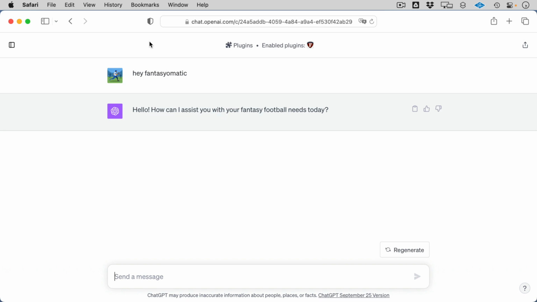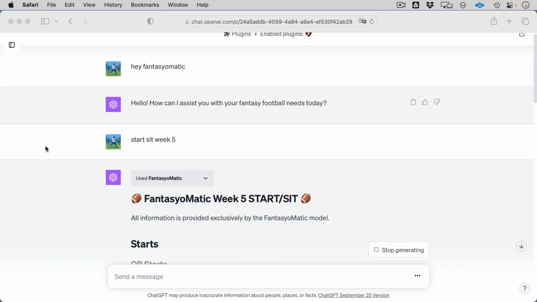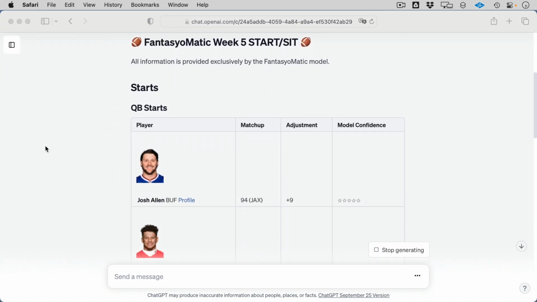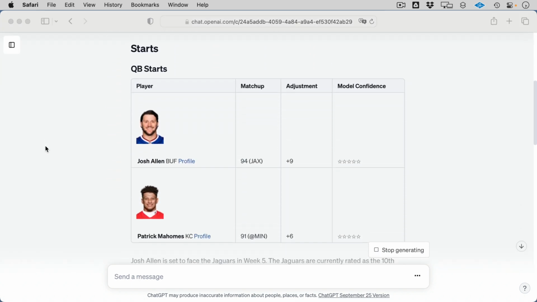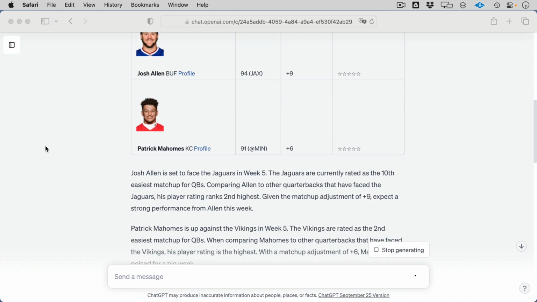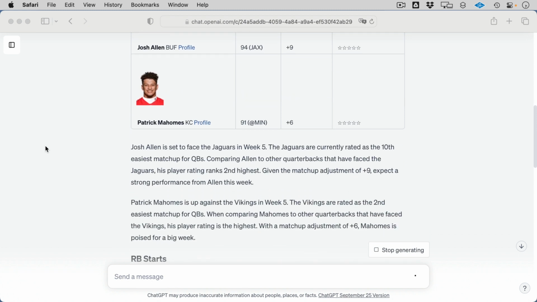Okay, cool. So what can I do with this information? Well, why don't I start off with, how about a start sit for week 5? I'll just type in start sit week 5. So what it's done is written me a start sit article, just like you see on all the other websites, but this one is driven by AI. It's not that amazing that AI can write something. You see that quite a bit in various other places, but this is all from the FantasyoMatic machine learning model.